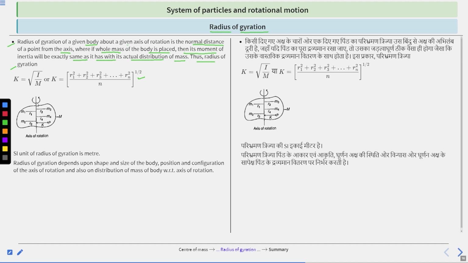Suppose this is the whole body and this is the axis of rotation, and the masses are m1 at position r1, similarly m2 at r2, m3 at r3 and m4 at r4. Clear? And the axis of rotation is this one. The SI unit of radius of gyration is meter, and it depends upon the shape and size of the body, the position and configuration of the axis of rotation, and also the distribution of mass of the body with respect to the axis of rotation.